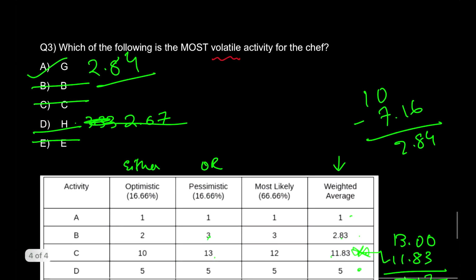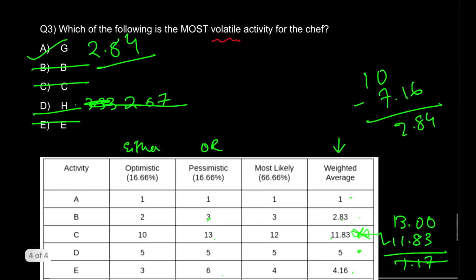Now, finally, the third and the last. Now, this one is a bit calculative, or you know, just a subtraction based question, because you have to understand the meaning of the word volatile, where the meaning of the word volatile is the maximum change or fluctuation you see anywhere. So if you are in stock markets or if you have ever done statistics in your life, you would know that volatile means the greatest change.